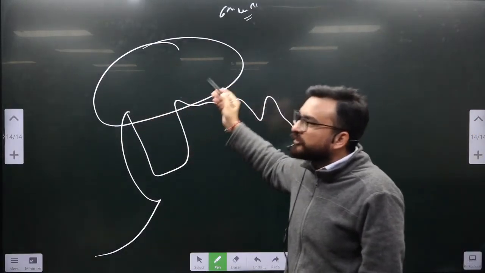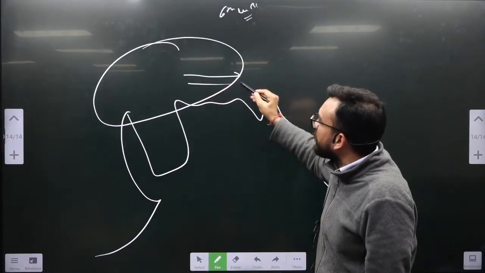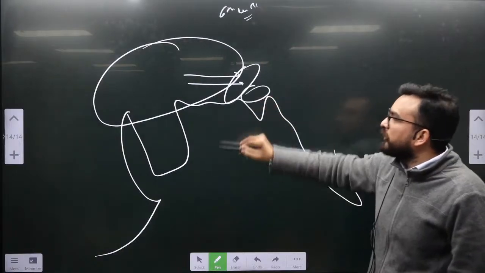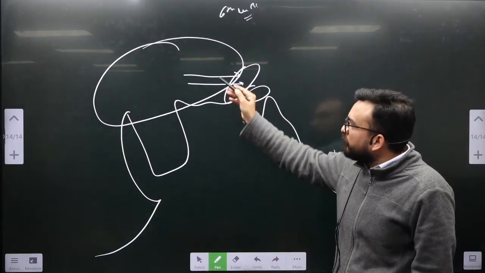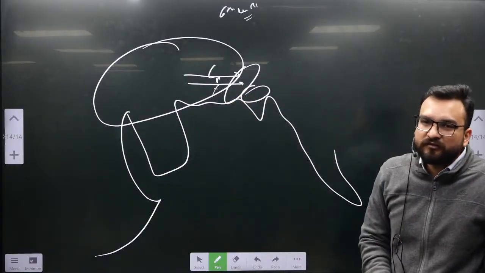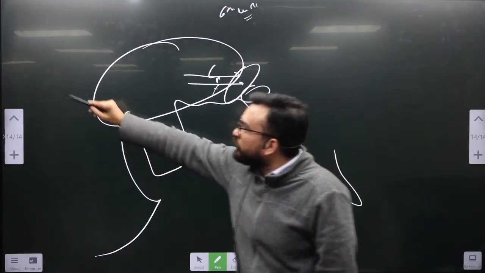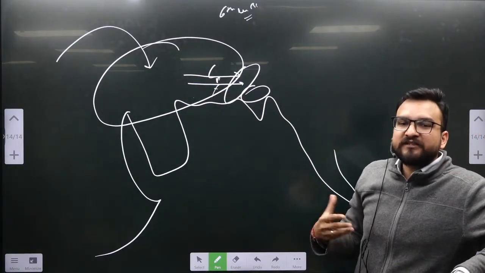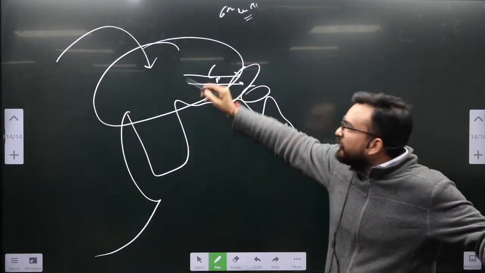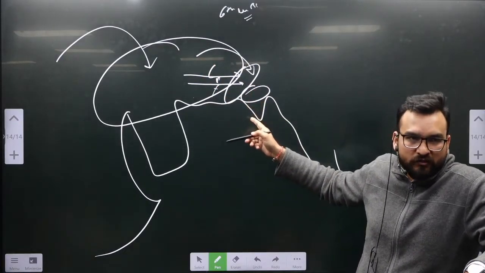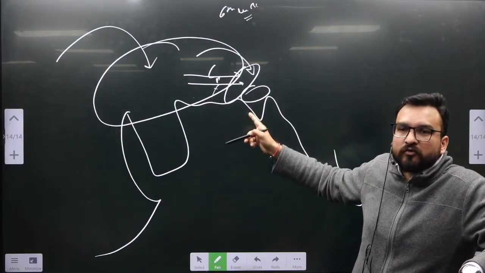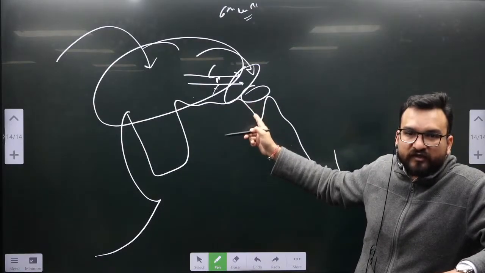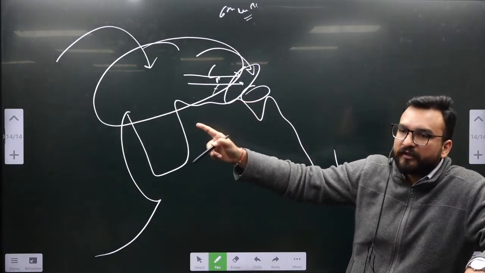Achaemenians were trying to control this place, and that is how you are seeing that these people were coming in the northwestern borders of ours. Because it was open, nobody was able to control it. Mahajanapadas were there. So over here you are seeing Cyrus, Darius and Xerxes. Understanding? After that you will be seeing who will be dominating over Achaemenians: the Macedonian Empire under Alexander. That is how you are seeing the coming up of Alexander over here. Again, not a very powerful ruler was there, Nanda. And the deterrence work of our war elephants, also the fatigue of their last 10 years of war. You will be seeing they will be returning back.